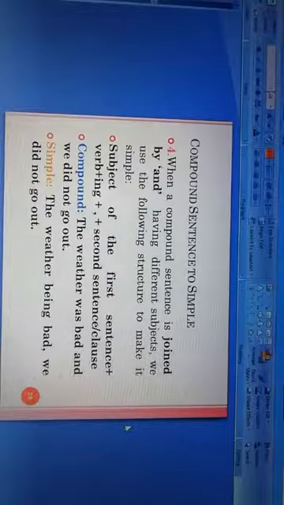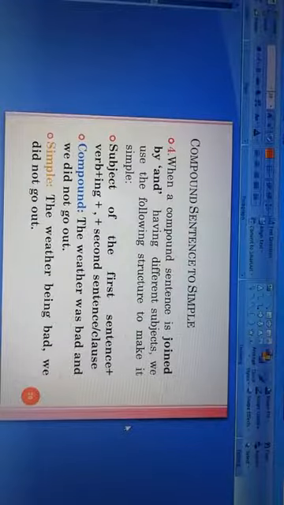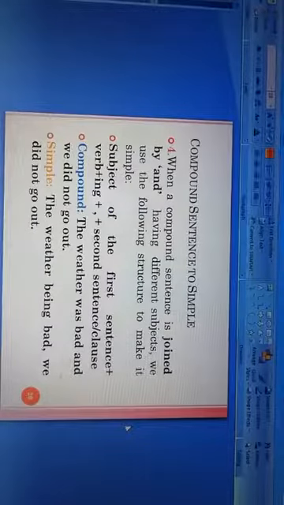Now we make it simple. What will be the simple sentence? The simple sentence will be the subject. First of all, the subject of the first sentence, that is what? That is the weather. And then verb plus ing. Again the be verb is used here, that is was.